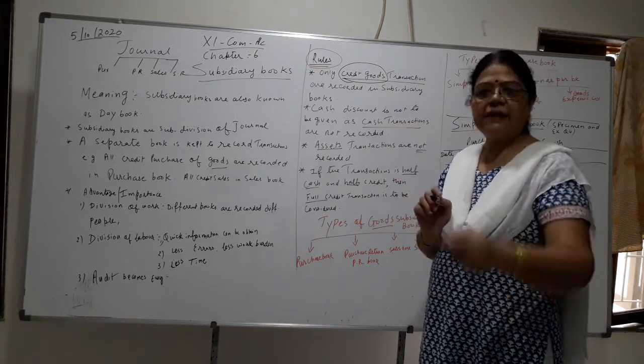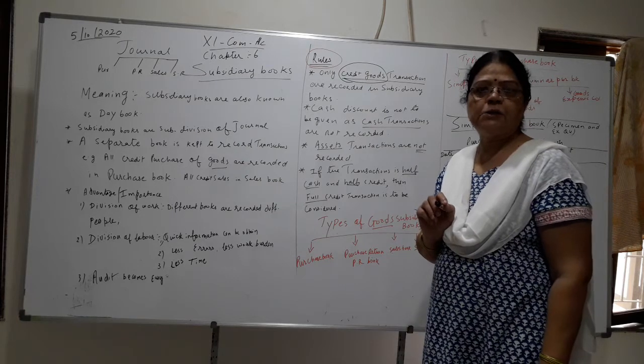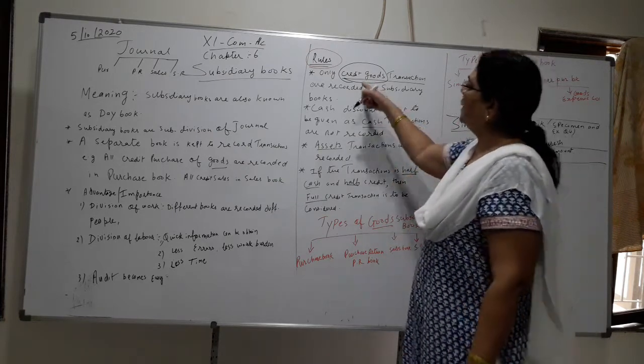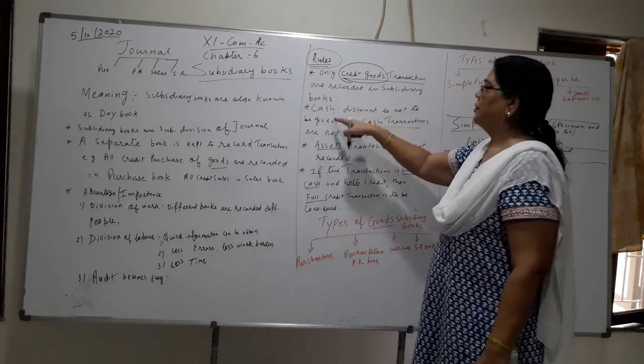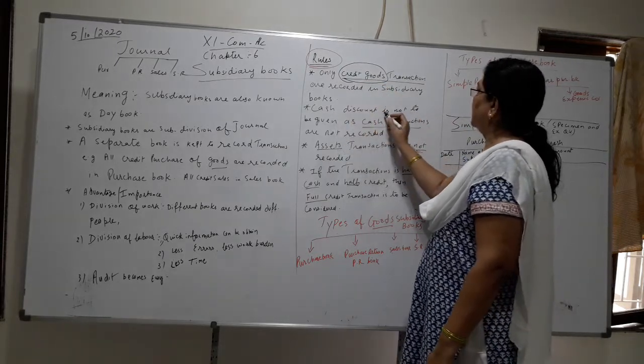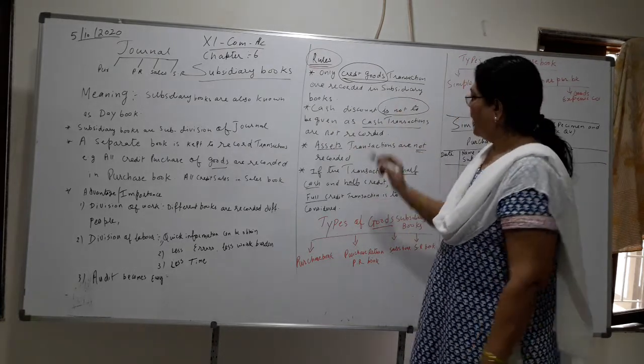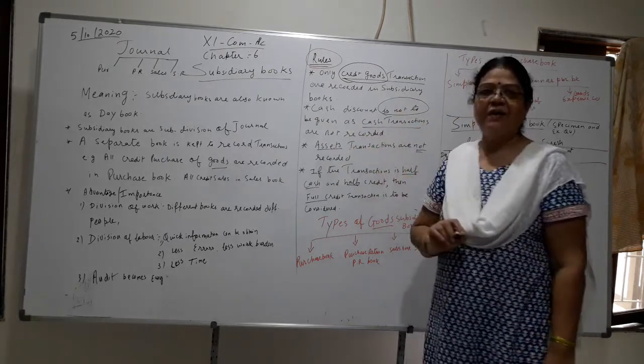Why? Because cash discount is given on cash paid or cash received. But here you are recording only credit goods transactions. So cash discount is not to be given, as cash transactions are not recorded.